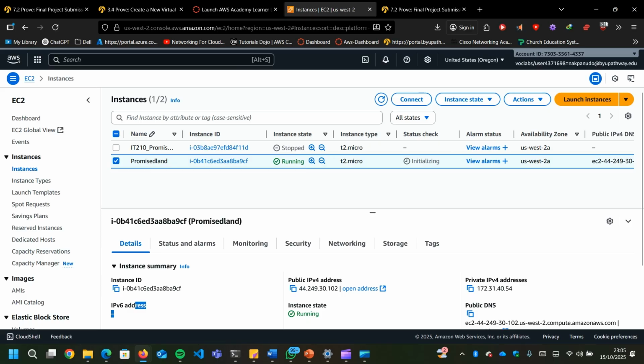So we've successfully launched the EC2 instances, and also we've confirmed the SSH access, which I'm going to show you in the terminal. So the Promised Land server is now fully configured and